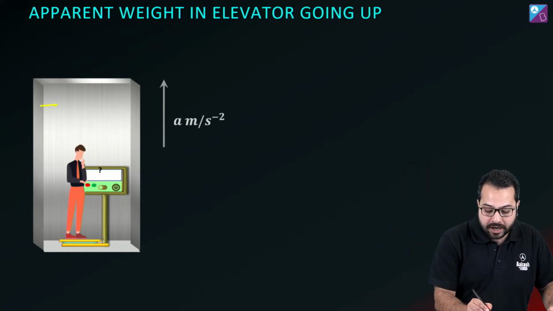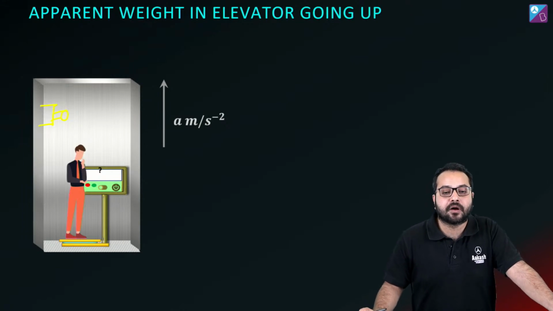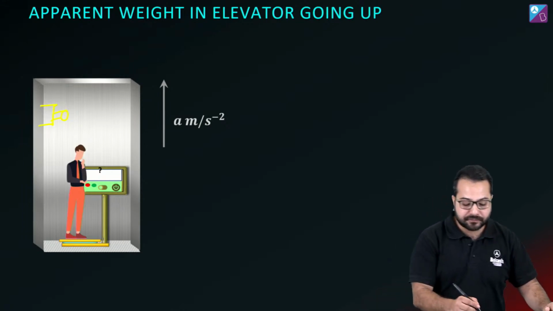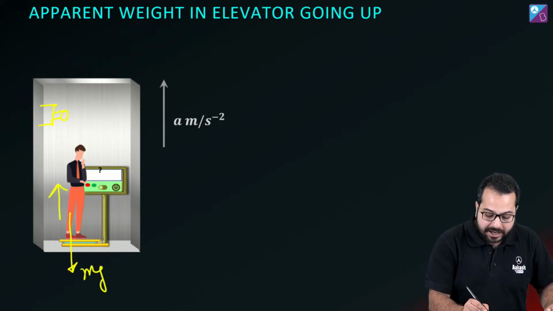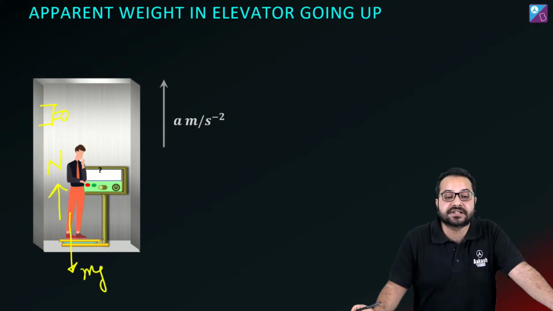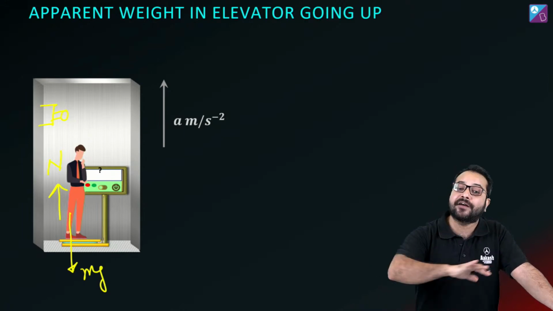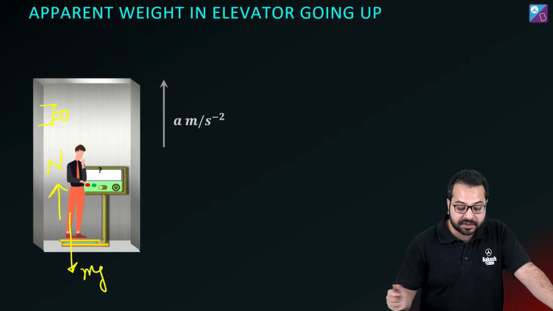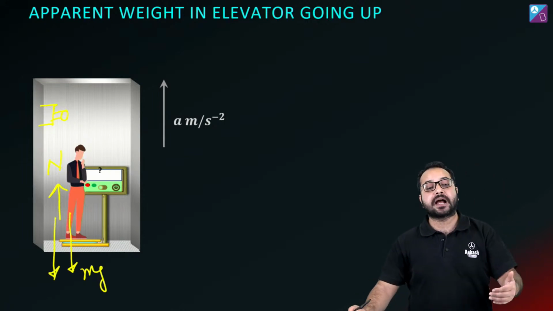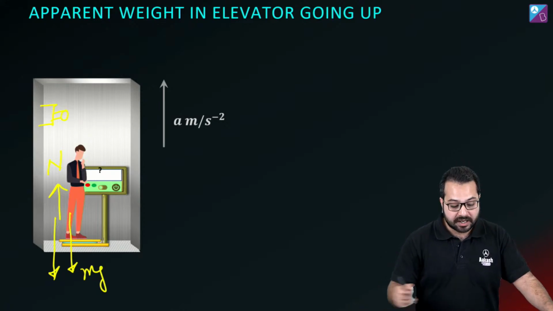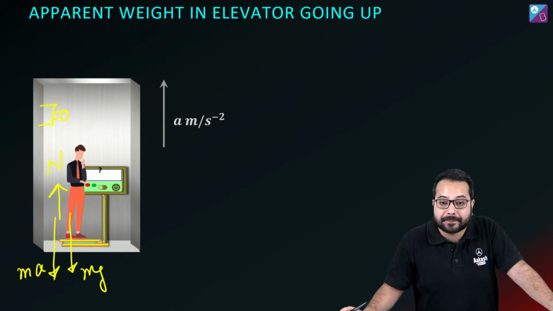Now I am in the frame of the elevator and you can see I am observing things from a camera. So what are the real forces? The real forces are mg downwards and normal force upwards. Now I have to apply pseudo force. So what will be the pseudo force? The pseudo force is going to be downwards because the acceleration of the frame is upwards, and the pseudo force is going to be m times the acceleration of the frame.